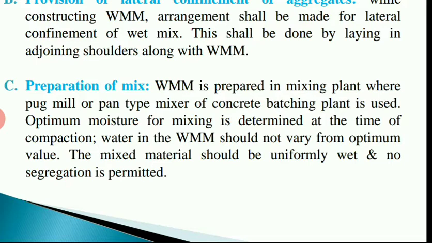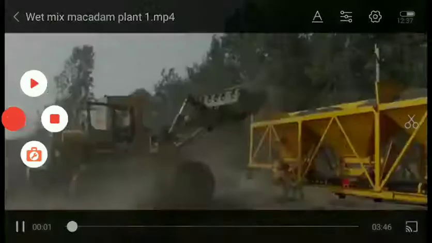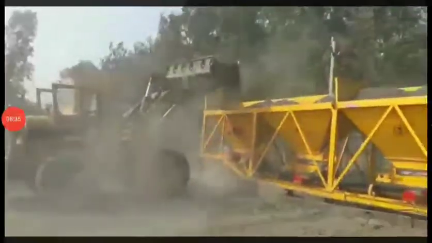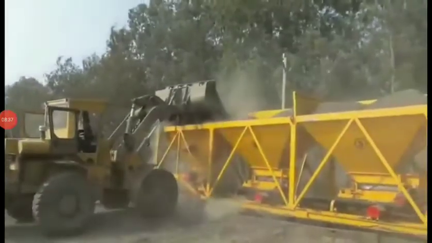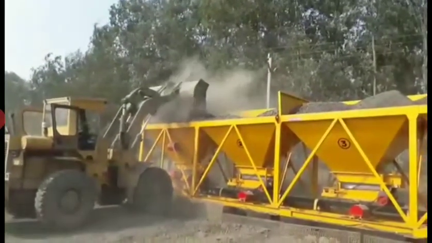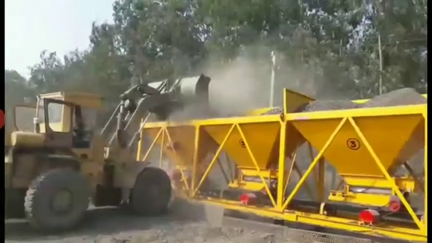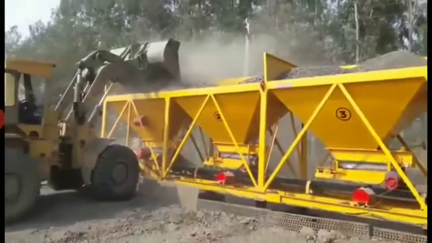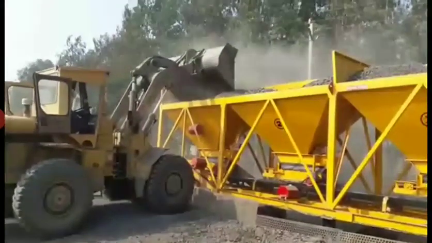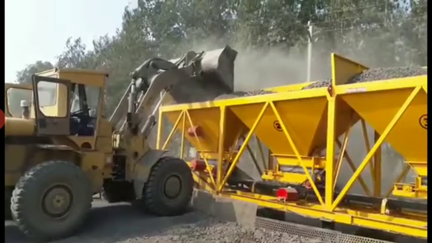Okay, and now we'll see how exactly they prepare this mix. Here you can see in this video they are storing the materials required to prepare the mix, right? These funnel-like structures are numbered 1, 2, 3. These particular funnels stand for the size of the aggregate.